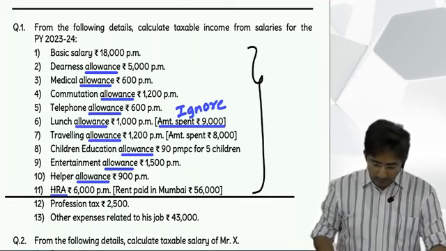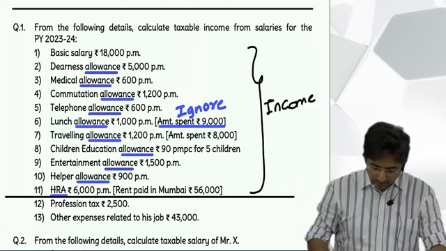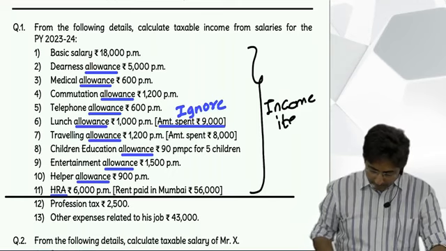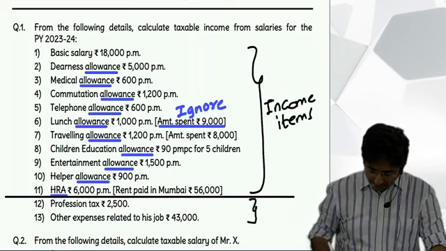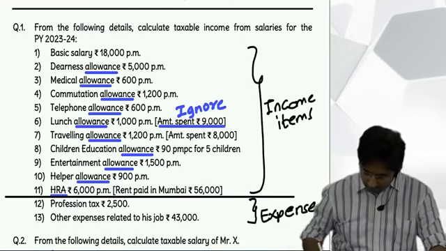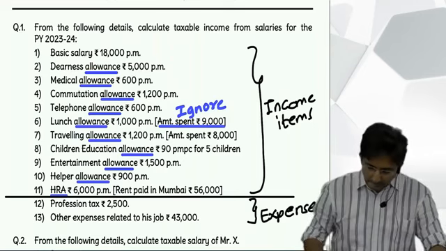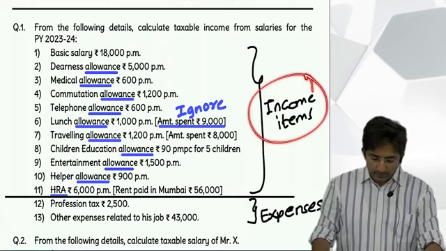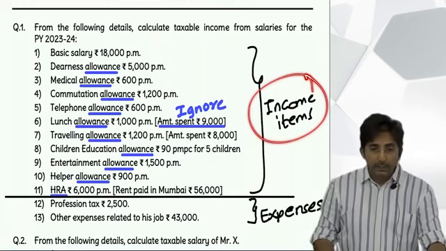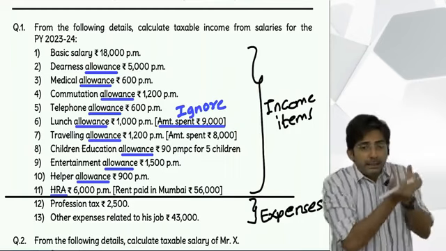These were all income items, and these are income items or expenses. Do you agree with this, or are you just saying it for the sake of saying? Why did I say these are income items? Because till here everything was allowance, and allowance is what an employee receives from his boss. So it is income for him.